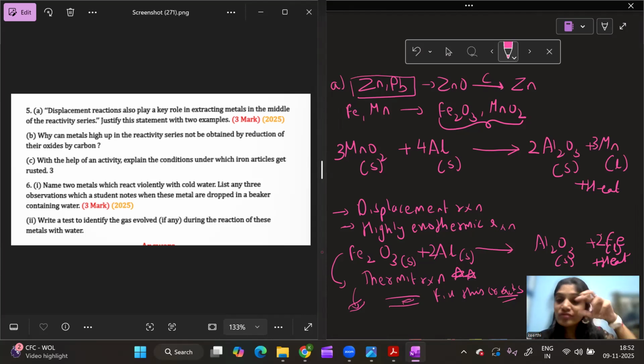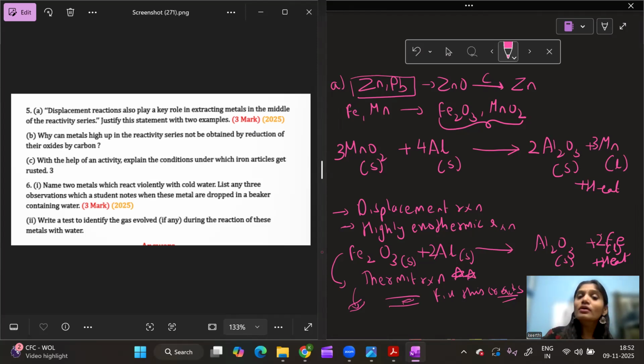Clear? Now this crack gets filled, and as soon as it cools down in the crack, everything gets sorted, and the crack gets fixed. When it was in molten form, you poured it into the crack, and it cools down and fixes the crack in the railway track. That is the reason it is very much used in fixing cracks in railway tracks. I call this reaction the thermite reaction.